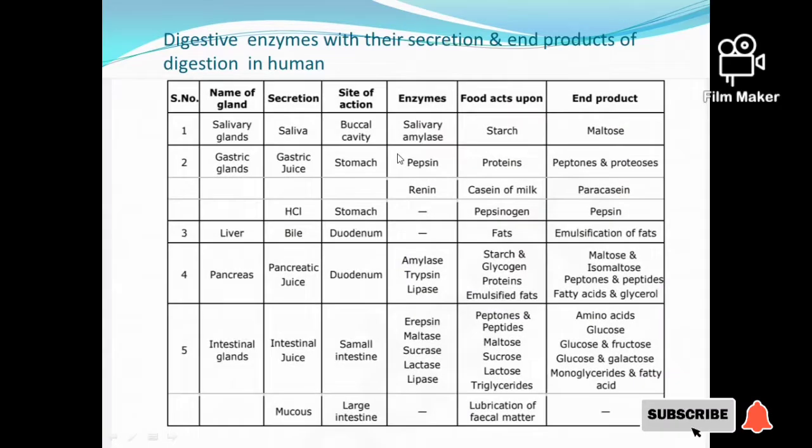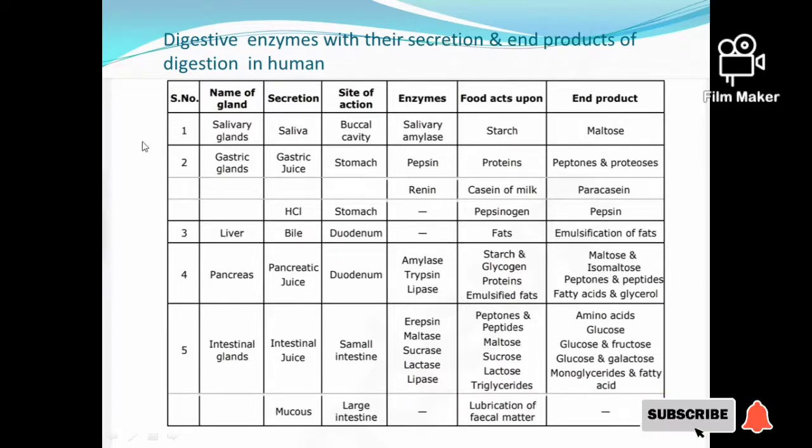And here is the list of digestive enzymes with their secretion and end products of digestion in human beings. The first columns are the name of the gland and its secretion, the site of action, the enzymes involved in it, the food that it acts upon, and the end product. The first one is the salivary gland. Salivary glands secrete saliva in the buccal cavity, and the enzyme is the salivary amylase. The food it acts upon is the starch. The end product of this is the maltose.